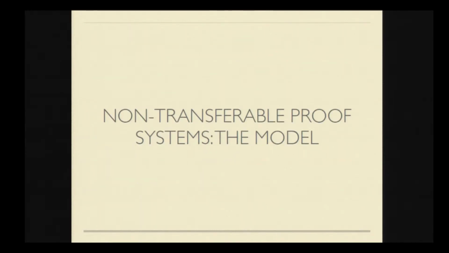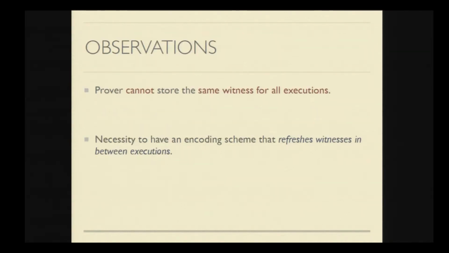So before we see how to model these non-transferable proof systems, let us make some simple observations. The first trivial observation is that a prover cannot store the same witness through all the executions. This is because if a malicious verifier leaks even one bit at a time, then he can get the entire witness after some number of executions. So it is necessary to refresh the witness in between executions.